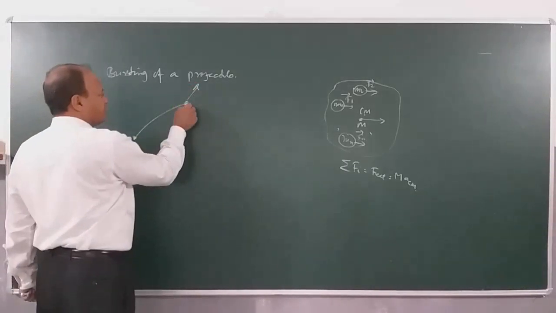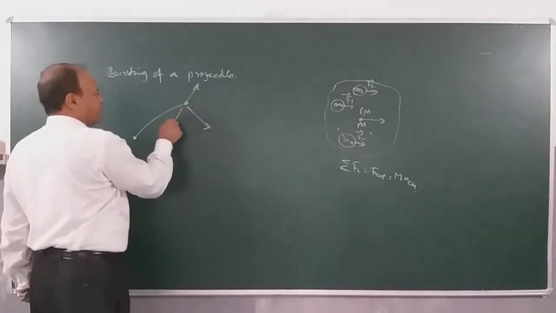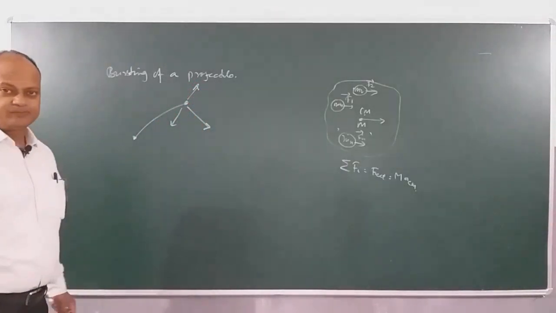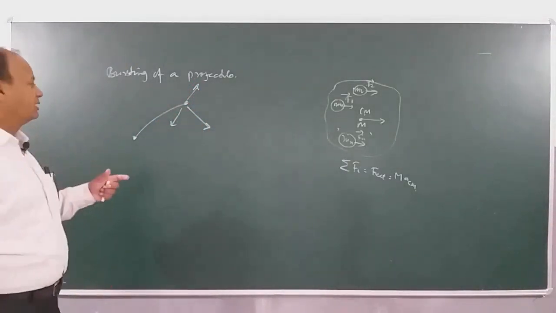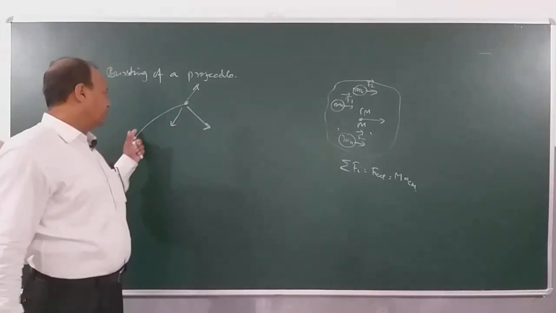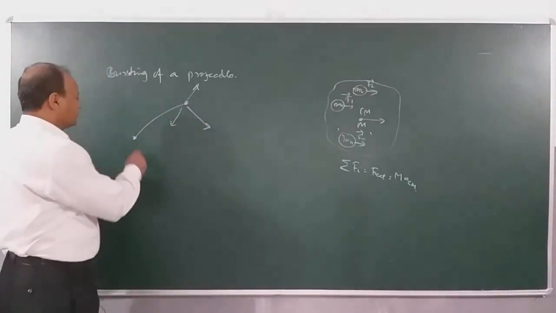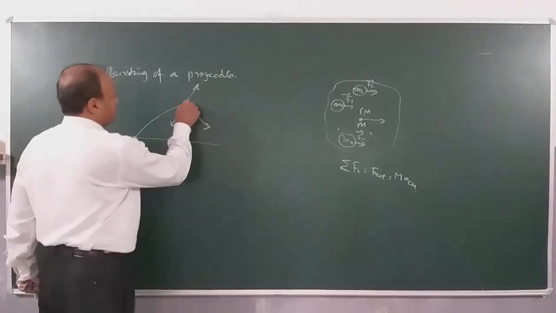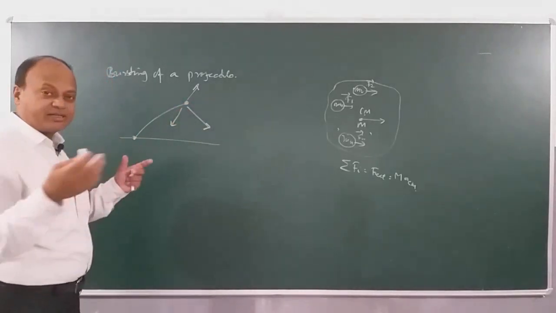One component goes here, another component goes here, another component goes here. Suppose it is a cracker for example, or a missile, flying from here, and at this point of time it bursts into fragments.